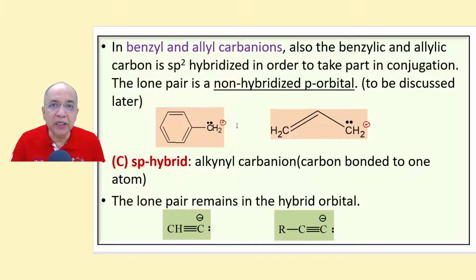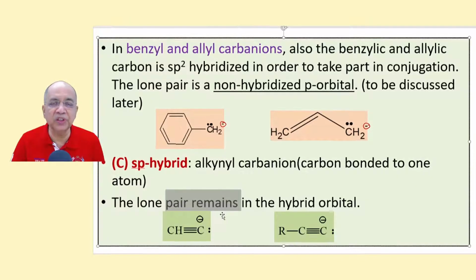Also, in some conjugated ions where there is a resonance conjugation, like benzyl carbanion, allyl carbanion, although the carbon steric number is 4, for a lay student it is sp3, but in reality carbon is sp2, because a lone pair has to remain in a non-hybridized p orbital to go for the conjugation with the ring.